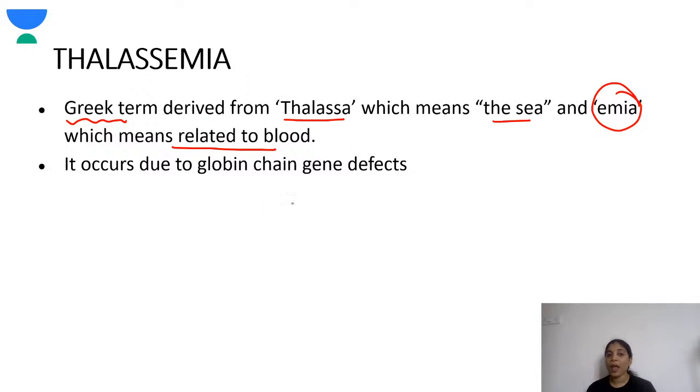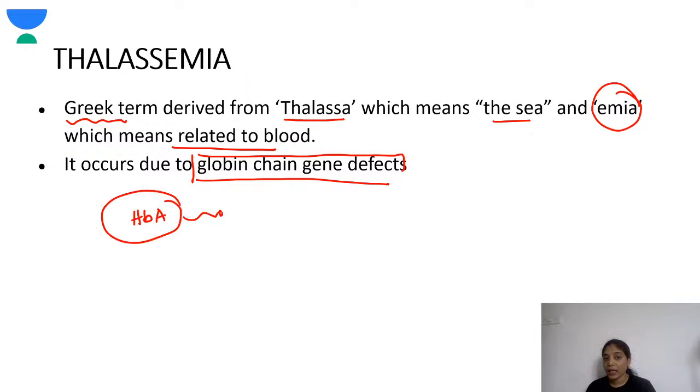And this thalassemia occurs because of globin chain gene defects. So remember, in hemoglobin A, HbA, this is the adult hemoglobin.